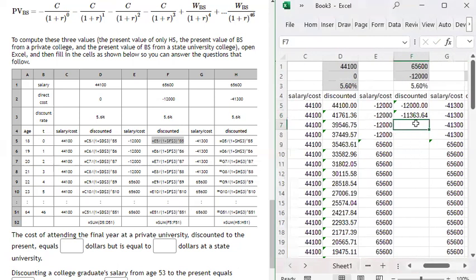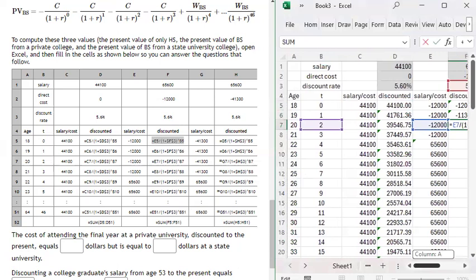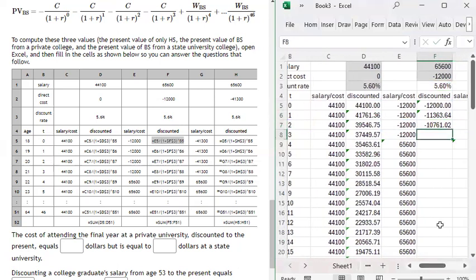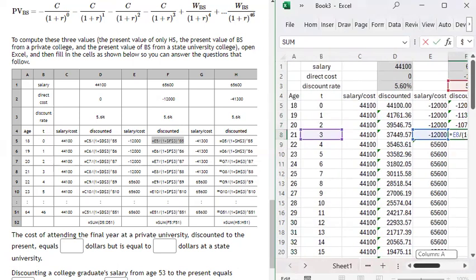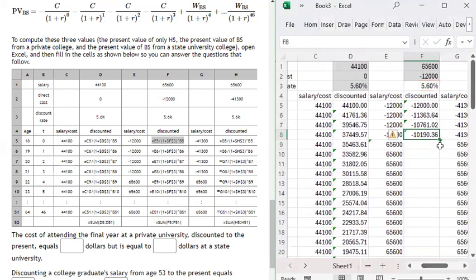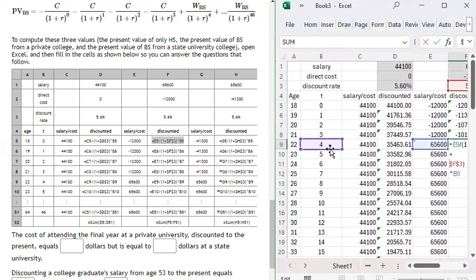So, yeah. And then we discount that third annual tuition payment, 2 periods back to the present. And then we discount our senior year's tuition 3 periods, because we got to discount 3 periods back to the present. And then we make that $65,600, right? We're discounting that back to the present using 4 because this value is 4 years into the future.